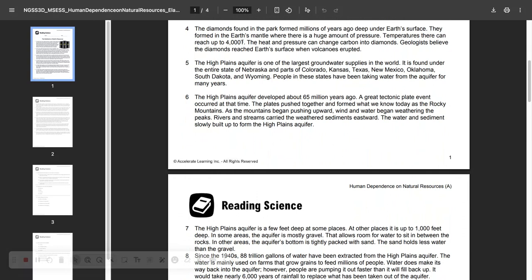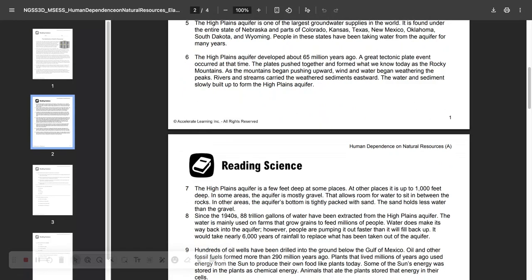They formed in the Earth's mantle, where there is a huge amount of pressure. Temperatures there can reach up to 4,000 degrees Fahrenheit. The heat and pressure can change carbon into diamonds. Geologists believe the diamonds reached Earth's surface when volcanoes erupted.